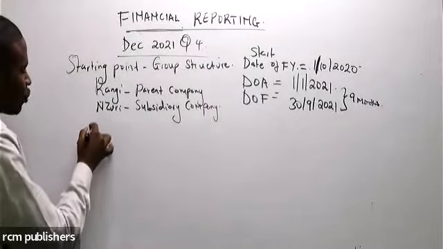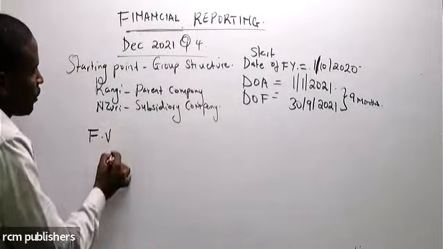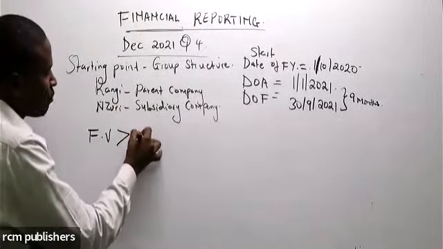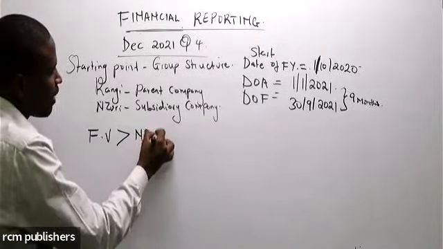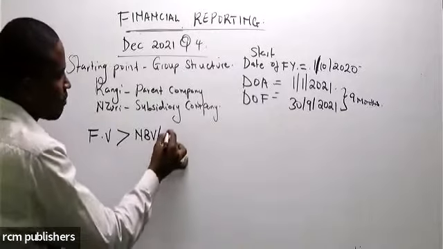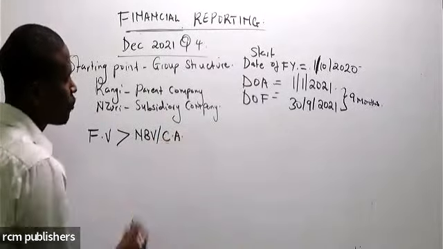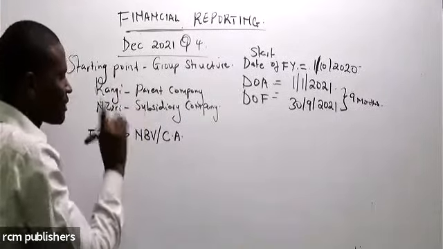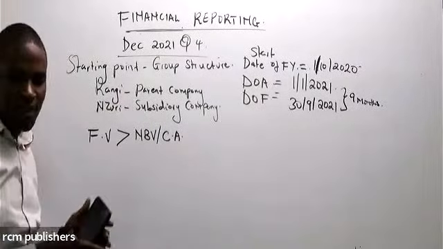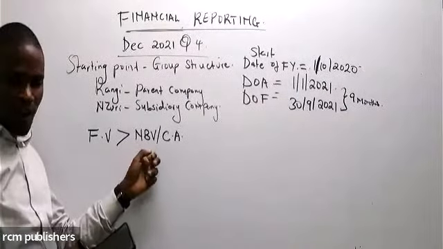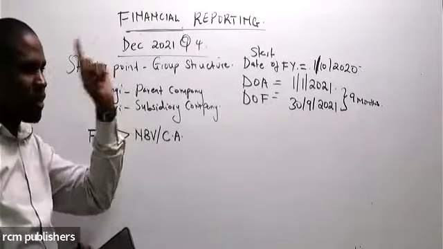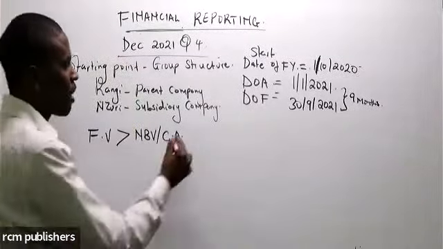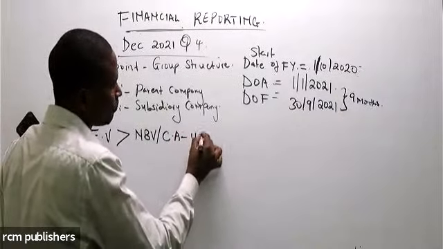Anytime the examiner is talking about fair value, remember book value is the same as the carrying amount. In instances where the fair value is greater than the net book value, we say that is upward valuation.